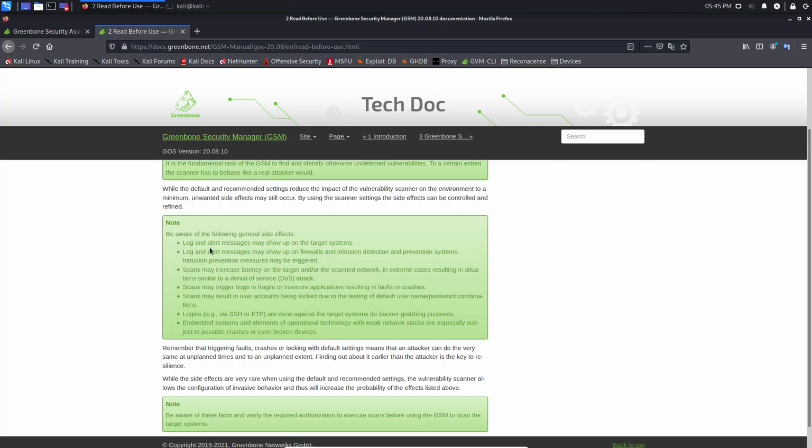First note: log and alert messages may show up on the target system. Of course, if the system has intrusion detection or some antivirus in place, it can create some logs. Log and alert messages may show up on firewalls and intrusion detection or prevention systems, and intrusion prevention measures may be triggered. Scans may increase latency on the target and/or the scanned network, in extreme cases resulting in situations similar to a denial of service (DoS) attack.